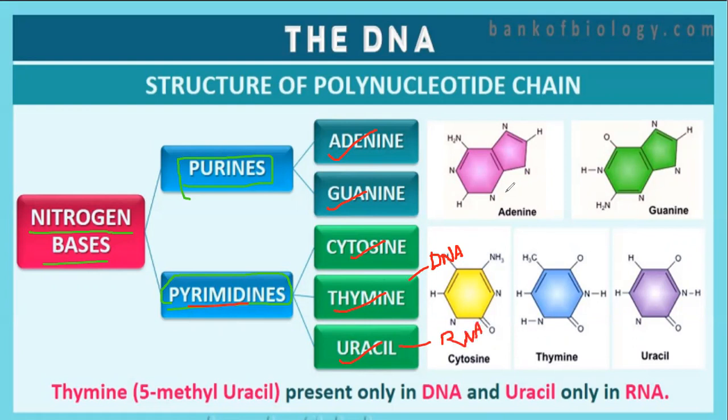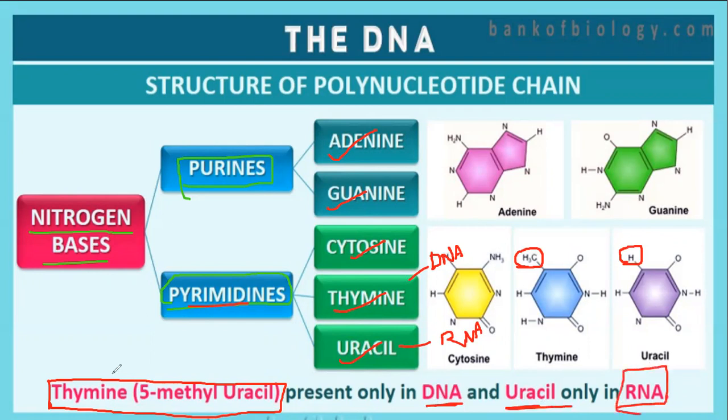The structure is not so important. You won't be asked to name a given structure. Okay. What is the other name of thymine? It is 5-methyl-uracil. Look, an additional methyl group is present in thymine in addition to uracil. 5-methyl-uracil is present in case of DNA and uracil is present in case of RNA. Previous year AIIMS MCQ.